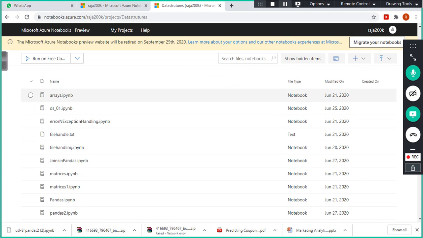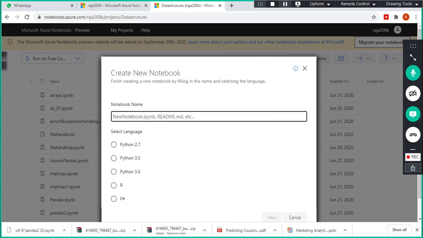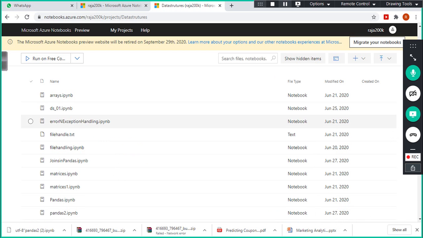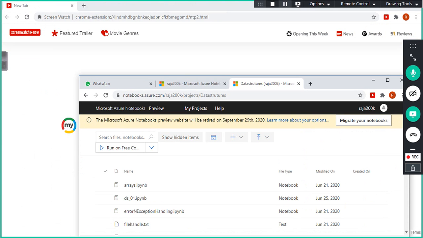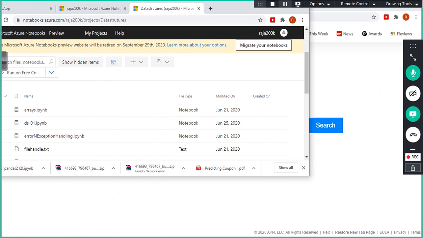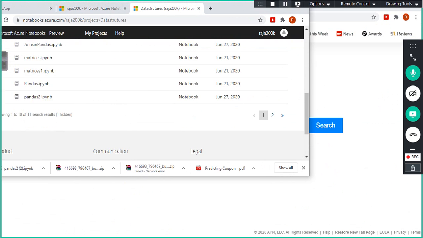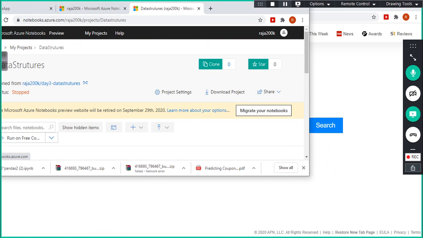We'll start a new notebook with Python 3.6.